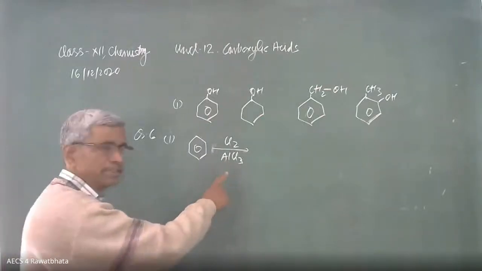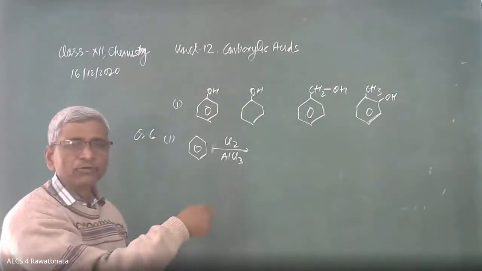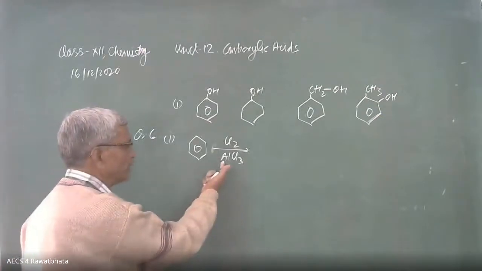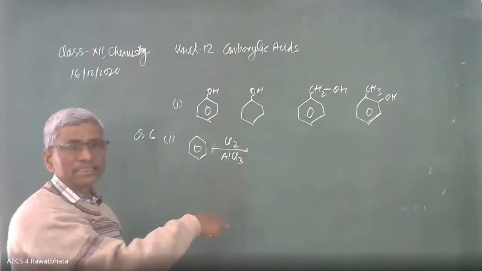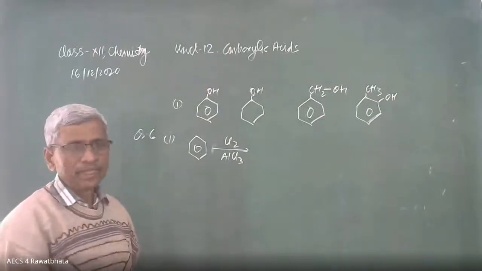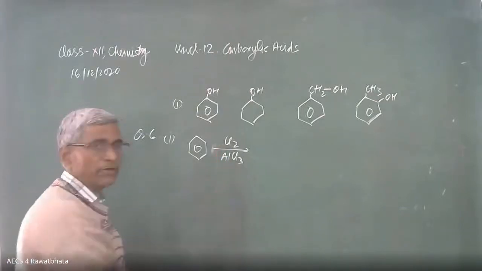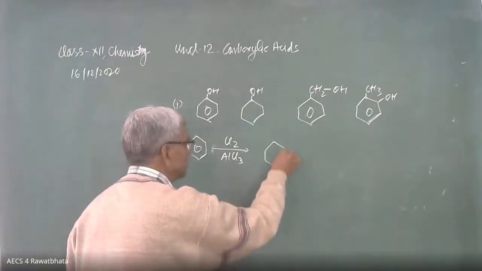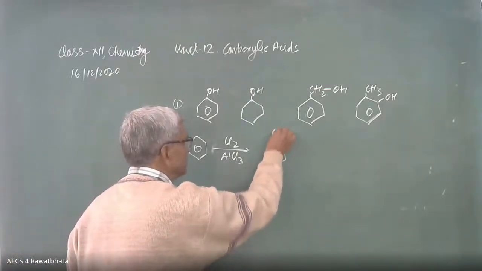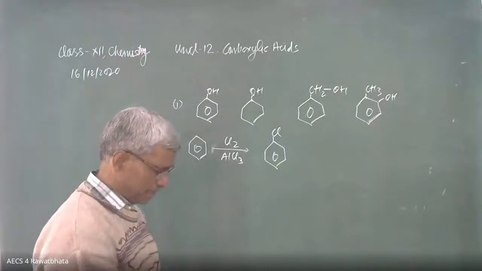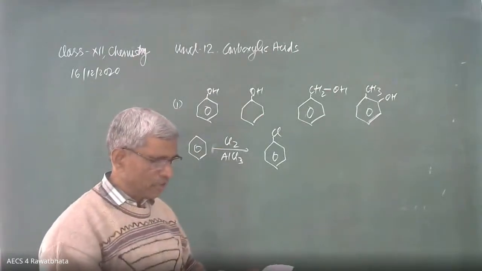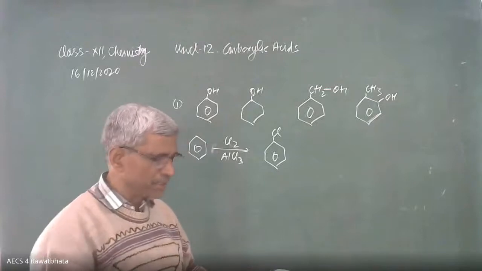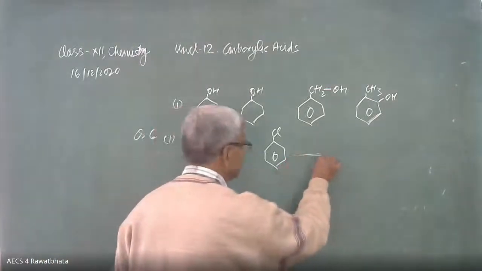Aluminium increases its coordination number from 3 to 4, its covalency from 3 to 4, and going to form AlCl4 minus, just like FeCl3. And it releases Cl positive, chloronium ion. This chloronium ion is responsible for chlorination of the benzene. We get chlorobenzene. Then it is combining with NaOH at 573 Kelvin, 300 atmosphere. What should be the product?